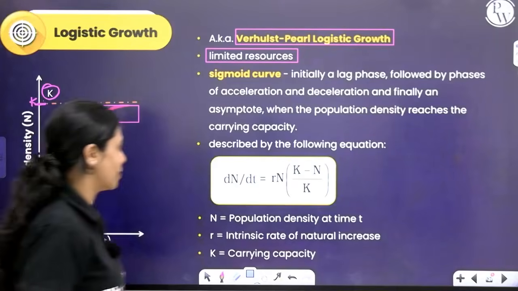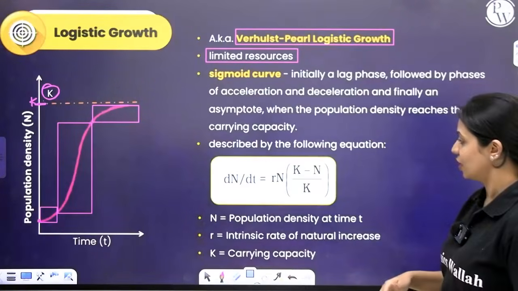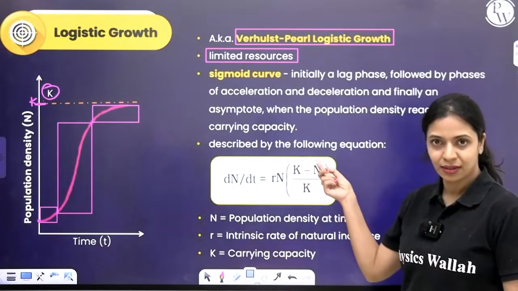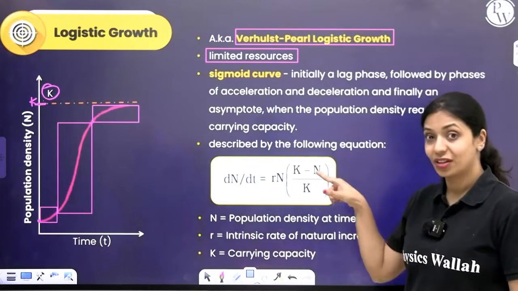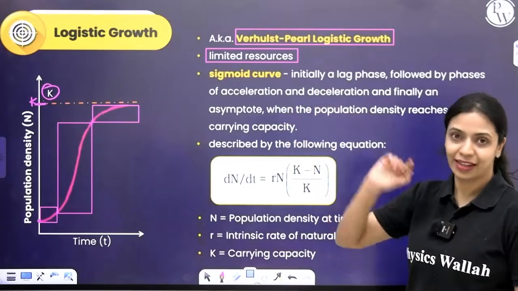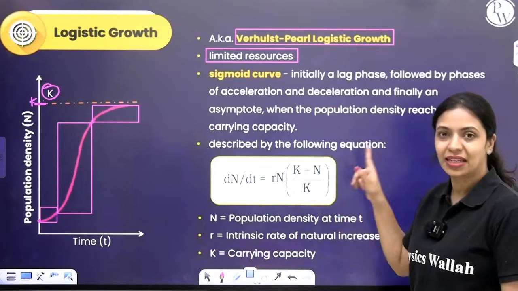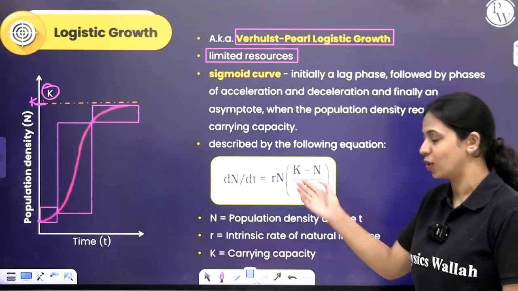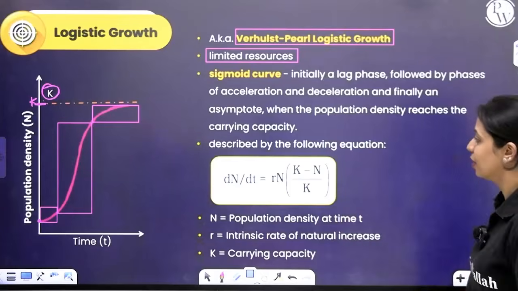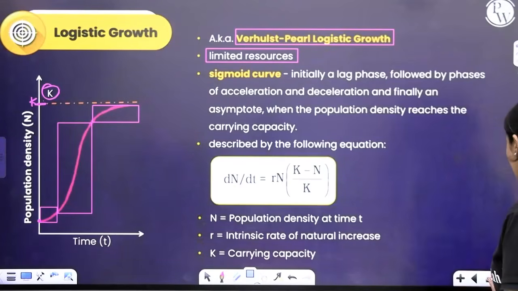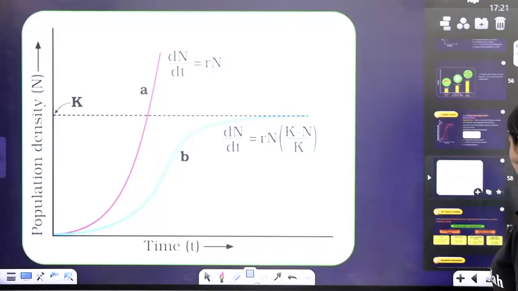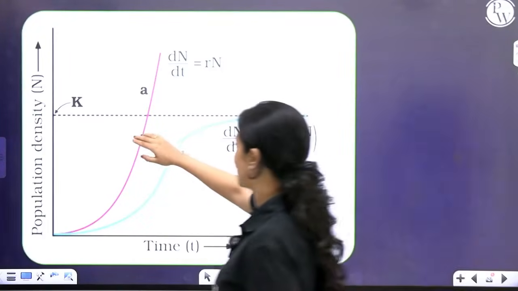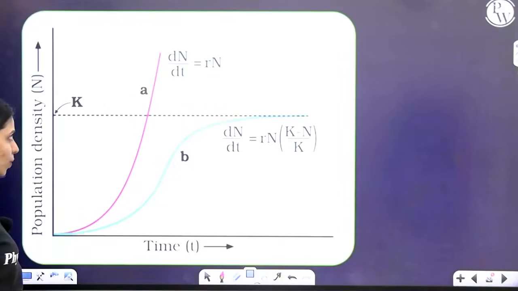Now this can be represented with this equation. dN by dt, change in population density, is given by rN multiplied by, over here population density also, carrying capacity also comes, (K minus N) divided by K. This is the equation. You know what K is, you know what N is, you know what r is, you know everything here, right? In NCERT, they've given both the graphs together. So this is the carrying capacity beyond which this S-shaped curve will not grow.